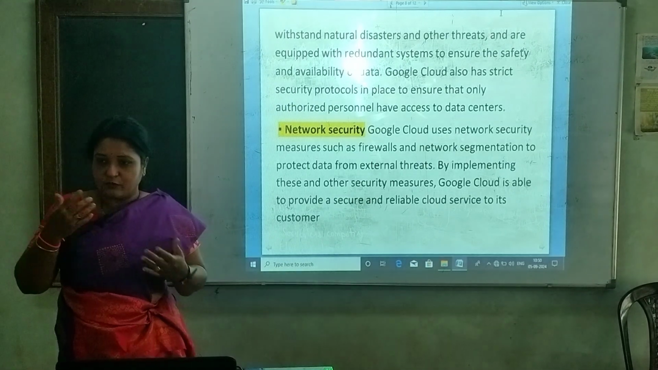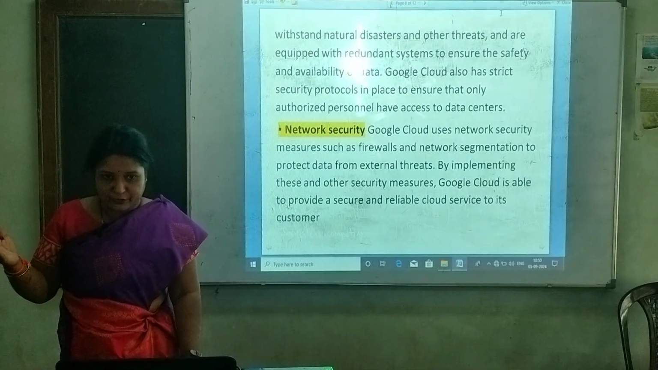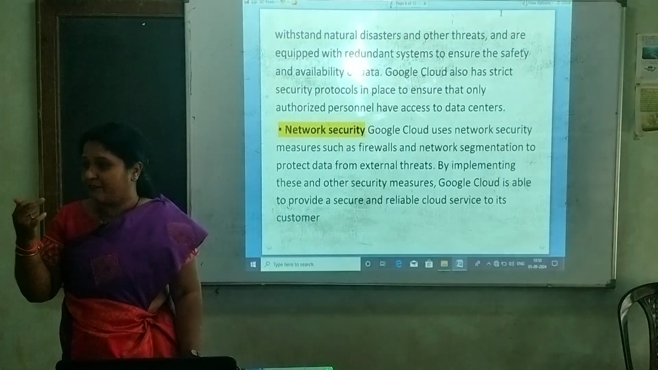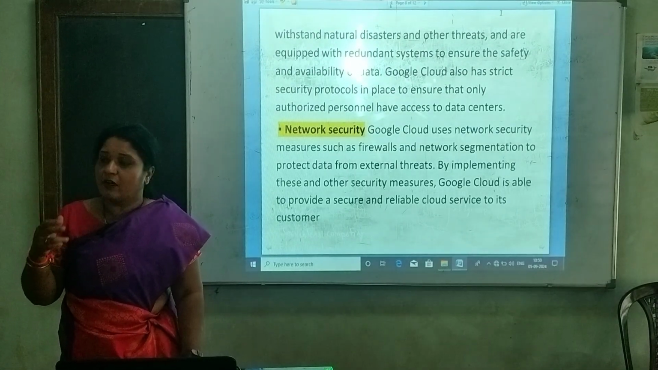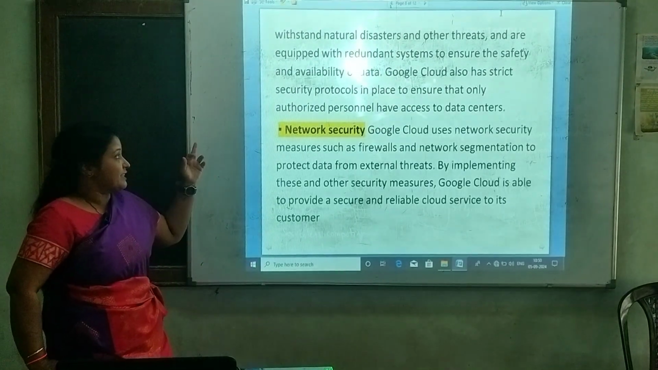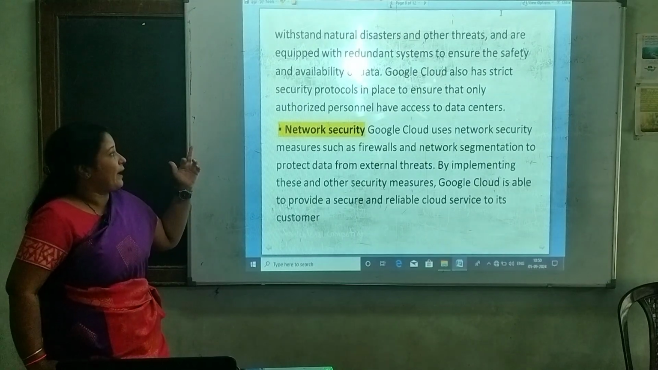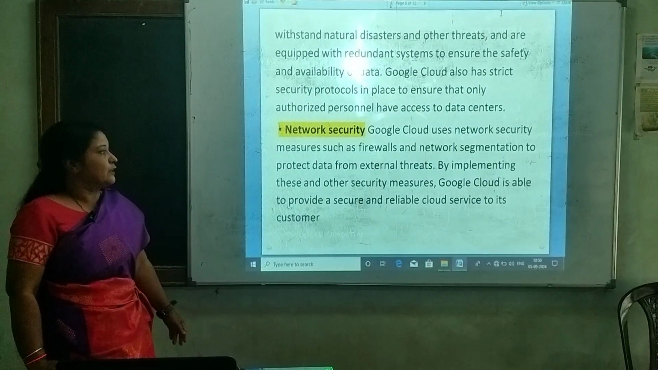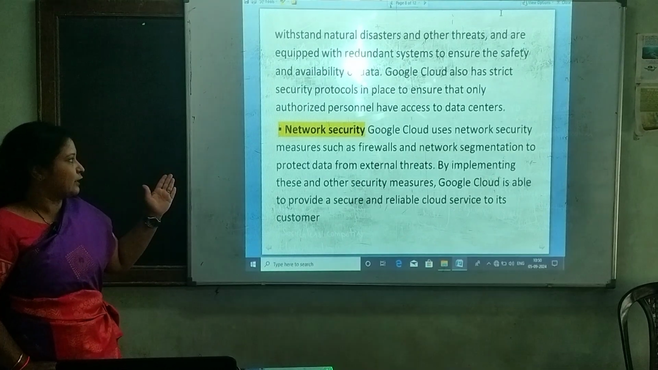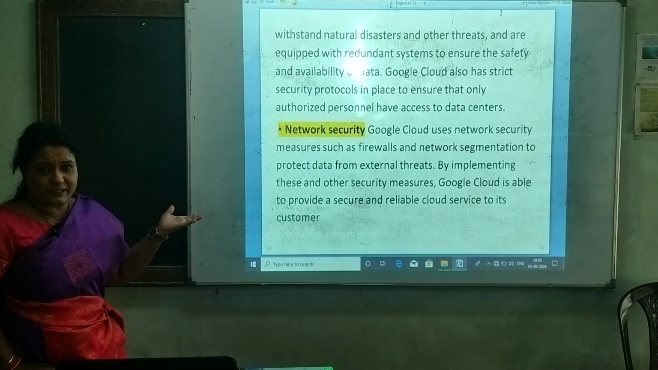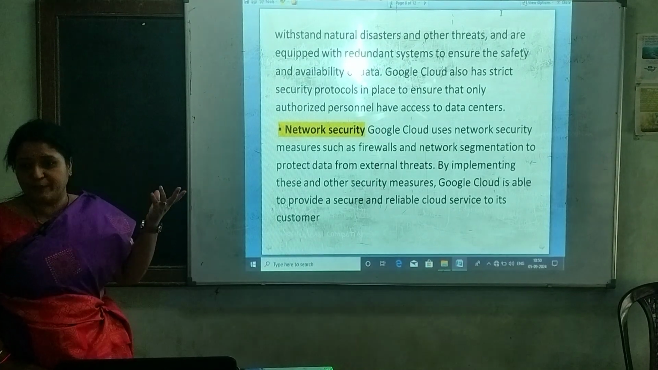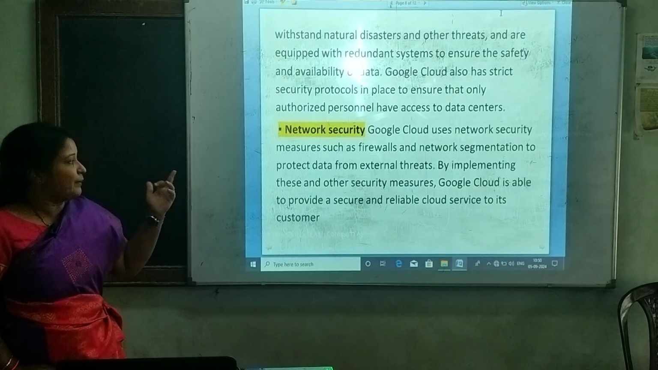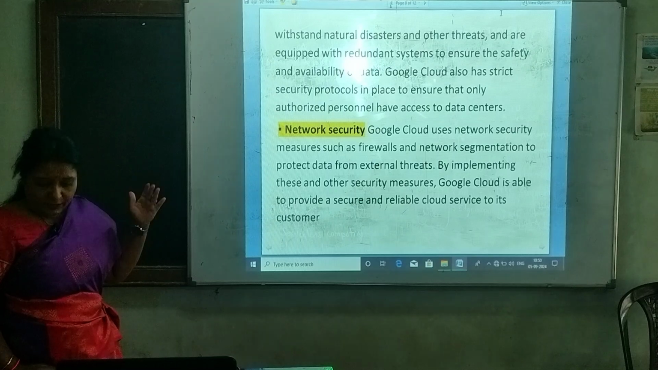Not only at the software level are they securing, at the physical level also they are securing the data by adopting some level of fencing. All those physical layer levels also provide particular security. And also network security: Google Cloud uses network security measures such as firewalls and antivirus software, and also segmentation. Segmentation means what?